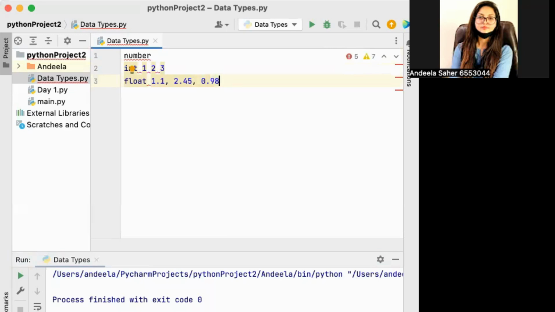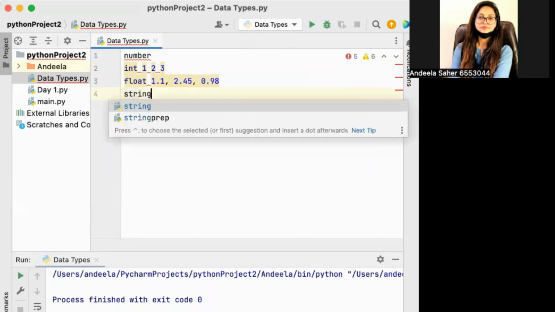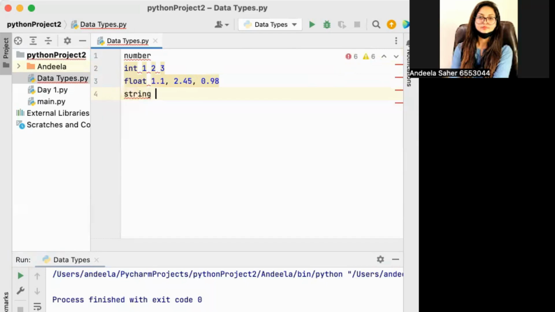Okay, and we have string. In the last video we used the string data type as well, but today we are going to introduce it properly, formally. The string data type is used whenever you are writing a full name or a full sentence, like 'This is Andila here', for example. From the start till the end, we write quotation marks around it. This helps us understand that this is the way to write the string data type.